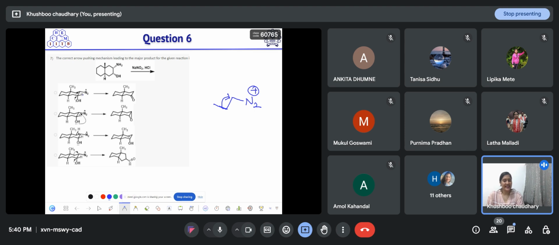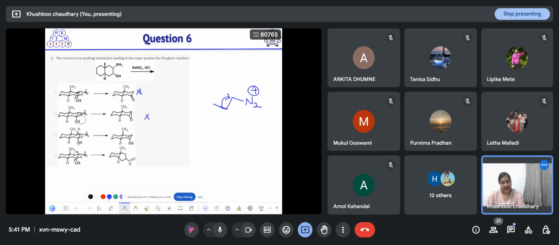Whenever E2 elimination takes place, it takes place in an anti-periplanar manner, but this is syn-periplanar. This hydrogen and this nitrogen, N2 positive, are in the same plane, both equatorial. So this is not a correct option. Then in case of the second, oxygen will not attack here because the epoxide ring formed is strained in this case also. Epoxide is generally not very stable. So this is not a correct option.